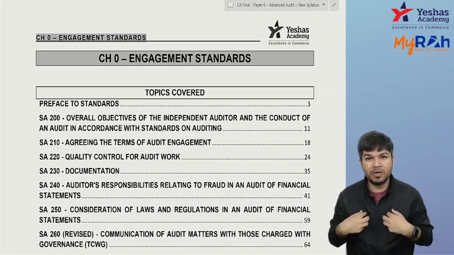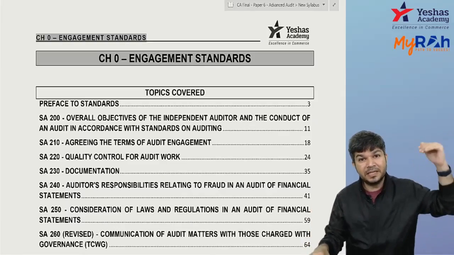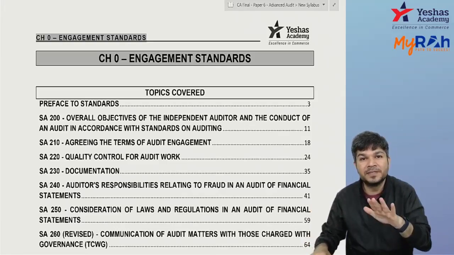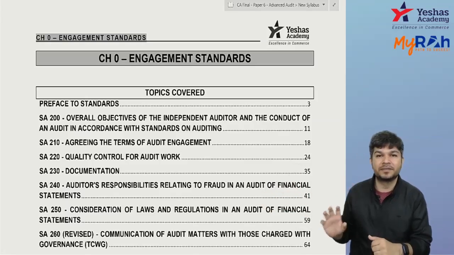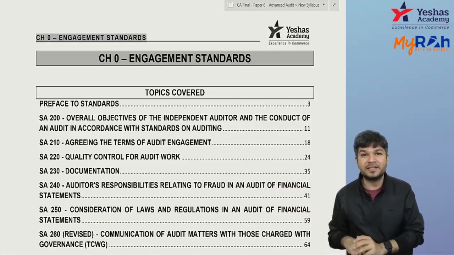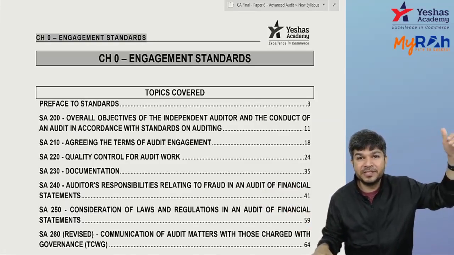Here we call them auditing standards; internationally they have international auditing standards, and based on those, these standards have been built. Earlier the name was not engagement standard; it was auditing standard. In India, auditing standard; internationally, international auditing standard. They did some name changing.